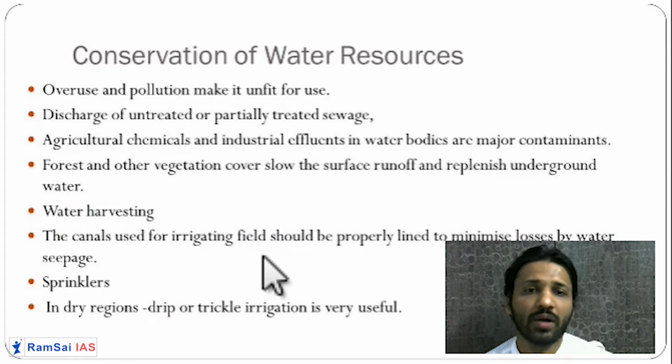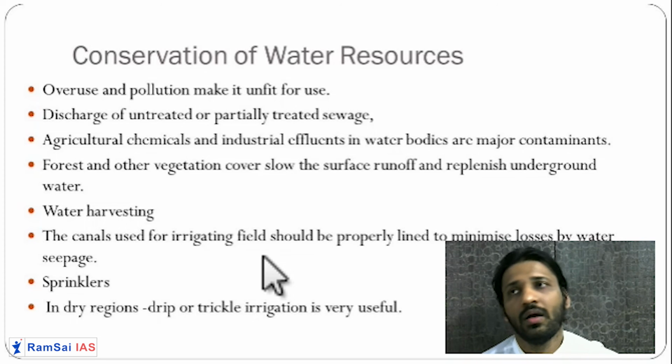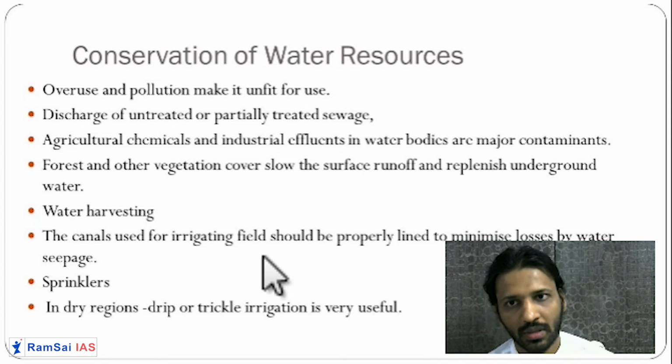So conservation of water resources is also one of the important topics that you should understand. When we say conservation, water resources should be conserved from three factors. First, they should be saved from misuse and overuse.